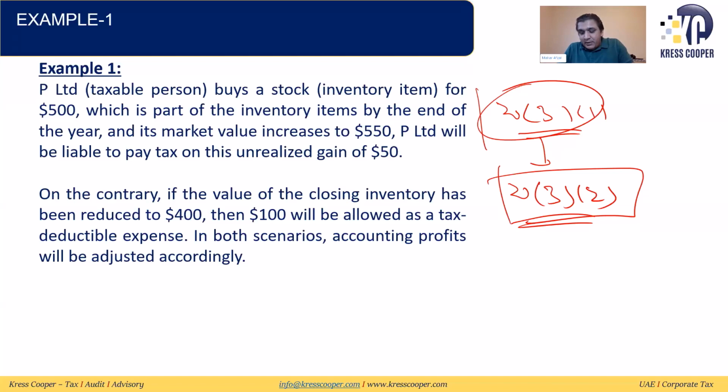If they have opted for 23(2), then these are revenue items, so it will be subject to tax on realization basis. On the contrary, if the value of the closing inventory is reduced to 400, they bought it for 500, reduced to 400, 100 will be allowed as a tax deductible expense by the end of every year.